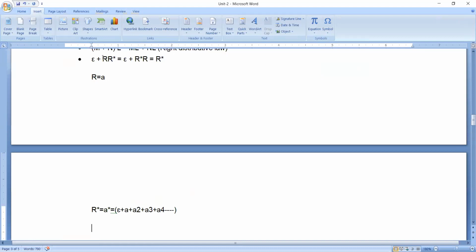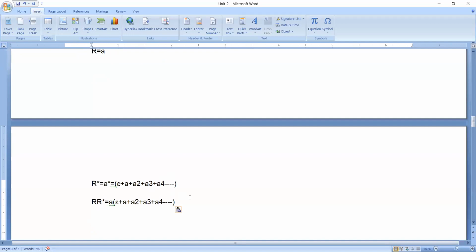Now what do we have to do? We need to find out R R star. Now please have a look at this. What is R? Already we know R is A. R star, already we have this R star. Now when you do the concatenation, just have a look at this. A is multiplied with epsilon. When you multiply A with epsilon, just now I told you, anything you multiply with epsilon will result in the same thing. So hence you will get A.